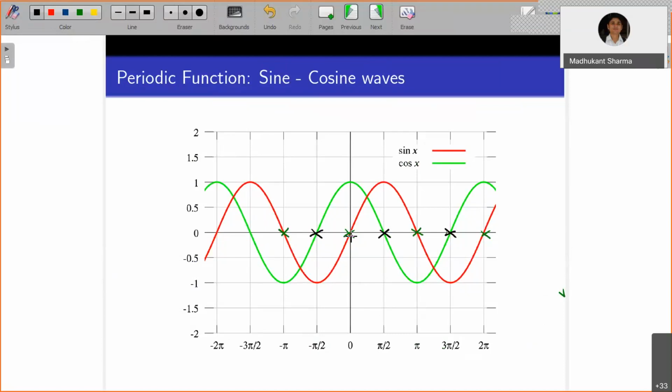They are linearly independent solutions of the homogeneous equation y double prime plus y equals 0, which gives you one example for that.